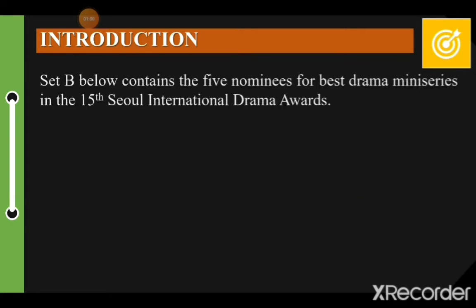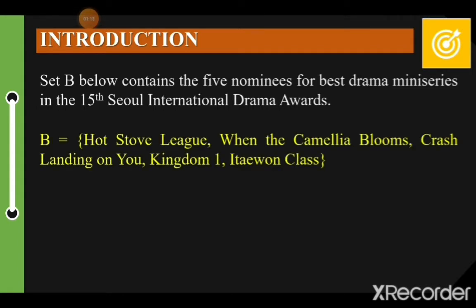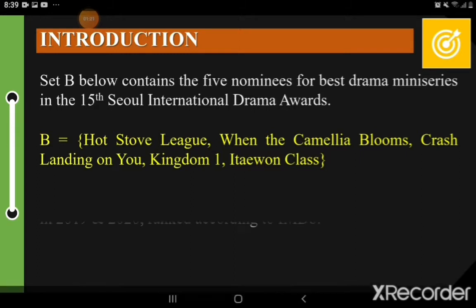And also, your set B below was identified, wherein you have the nominees for the 15th Seoul International Drama Awards. These are the miniseries: Hot Stove League, When the Camellia Blooms, Crash Landing on You, Kingdom 1, Itaewon Class.